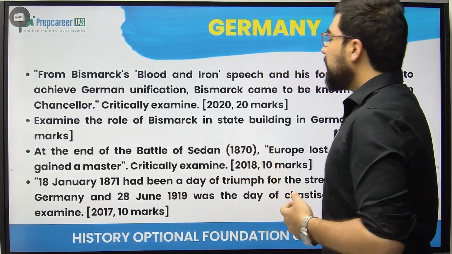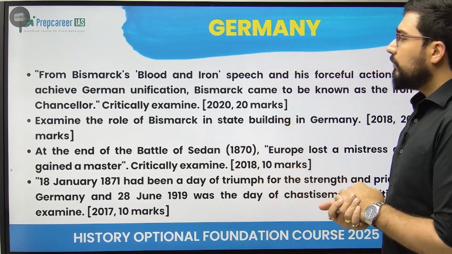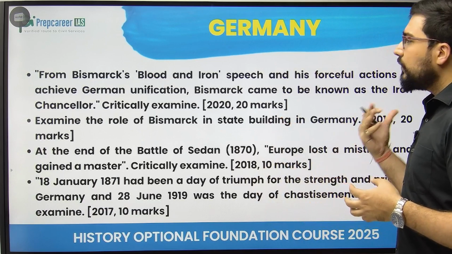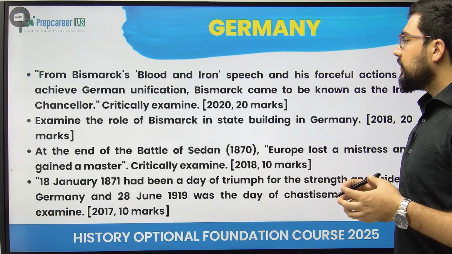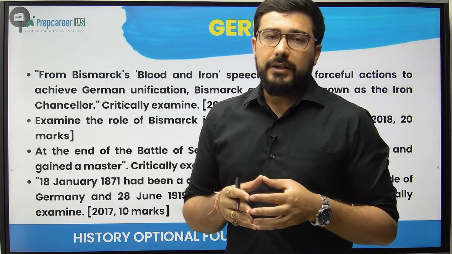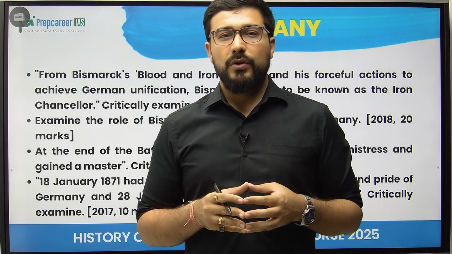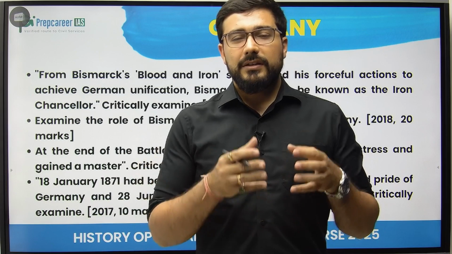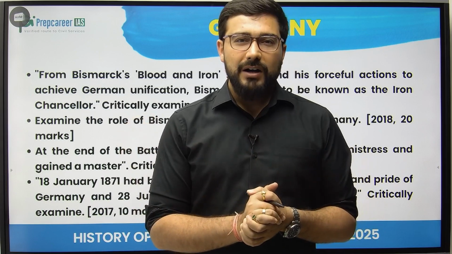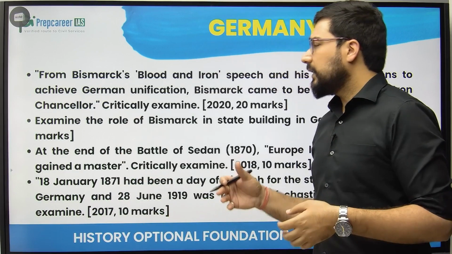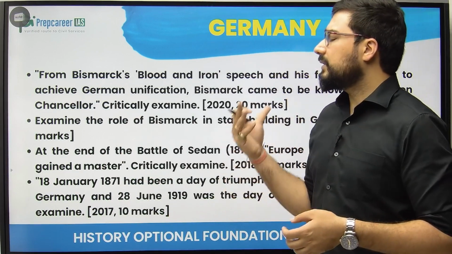With respect to Germany, from Bismarck's blood and iron. So blood and iron is the approach which he is going to follow, his speech, and his forceful action to achieve German unification, he came to be known as the Iron Chancellor. So we have to understand that he was a big follower of war as well as diplomacy. He was somebody who is known as the age of realism starts with Bismarck. So Bismarck never believed in morality, he never believed in all those things. He was a leader of realism.